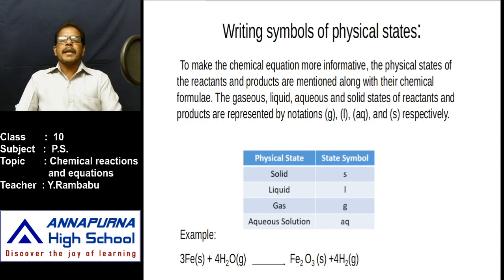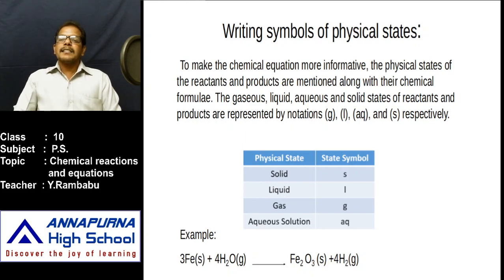Reactants and products may be in any states, that means gaseous state or liquid state, or sometimes a solid precipitate is also formed. It is very important to mention the physical states of the reactants and products, because it gives the complete information about the reaction. That's why, to make the chemical equation more informative, we have to mention the physical states of reactants and products also along with their chemical formulas.